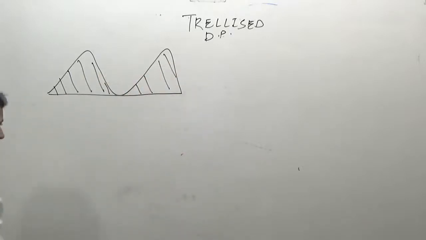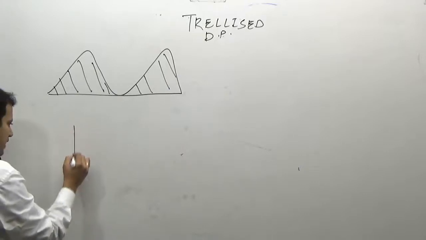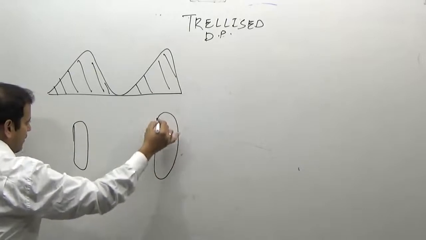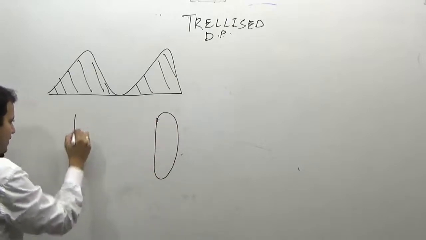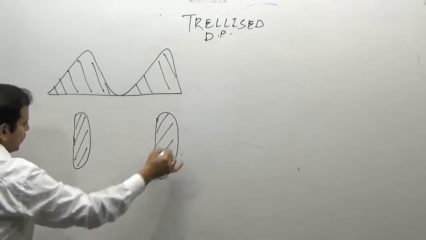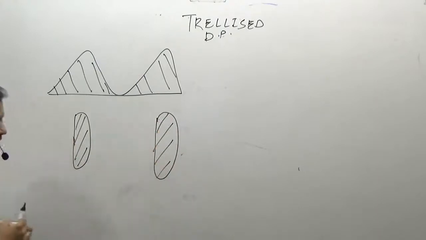If we look from the top view, maybe the anticline is like this, and these are two anticlines, and in between there is a synclinal valley. This is the mountainous region and this is the central part of the valley region.